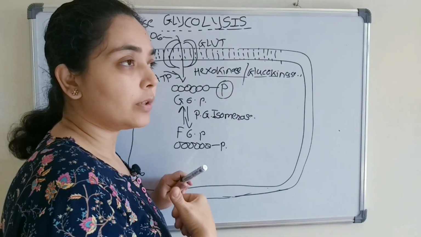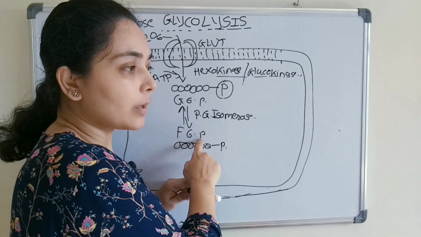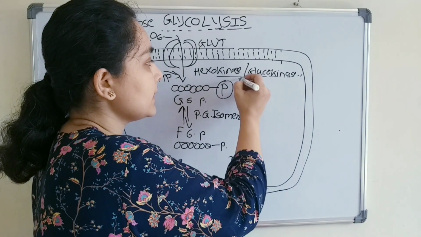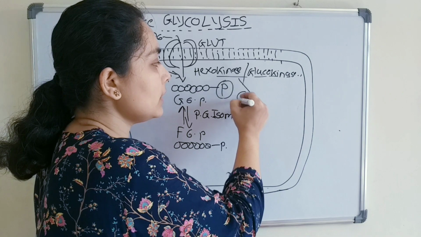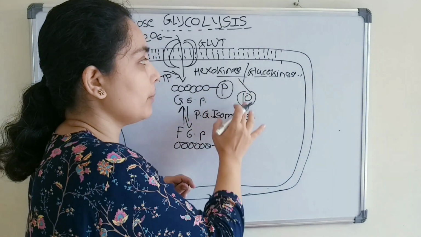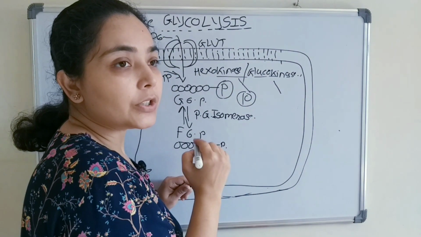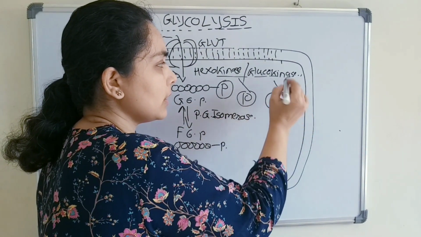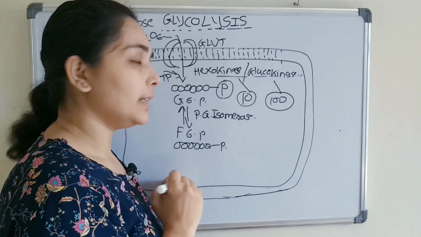First thing, both enzymes are involved in the phosphorylation of the glucose molecule. But we can consider that hexokinase is like a tempo traveler, which has a capacity of 10 passengers, and glucokinase is like a jet plane, which has a capacity of 100 passengers, right?